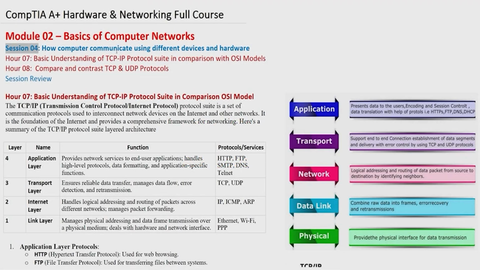What was the OSI model? The OSI model was only used to understand computer networks, not the implemented version. Today we will be discussing the implemented version, actually implemented on the hardware, which is the TCP/IP protocol suite. These are two different models, but generally we categorize one as a protocol suite and one as a model. We have already understood what the OSI model is, and how it is used in communication from one place to another